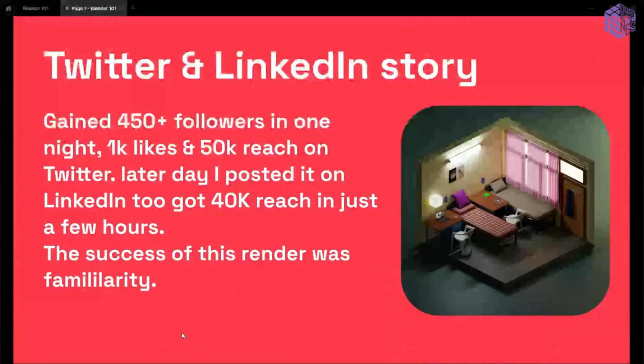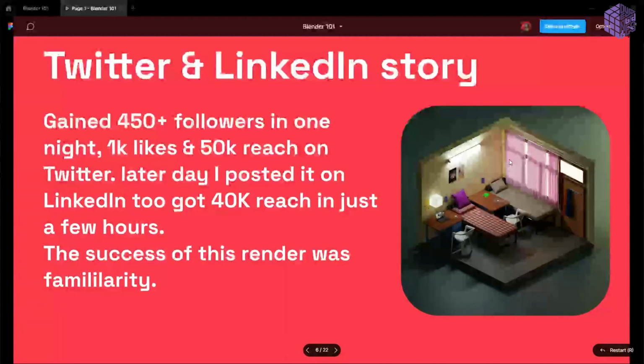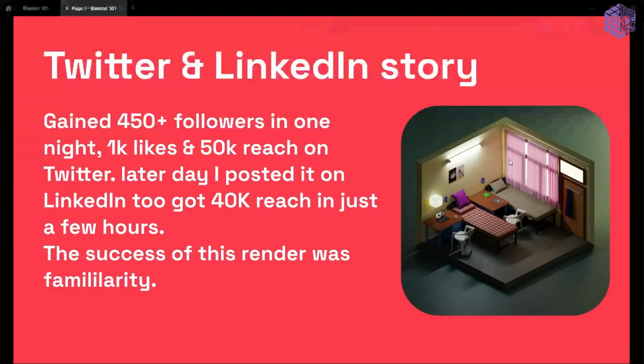Then, okay, my Twitter and LinkedIn story. What happened with my Twitter and LinkedIn? So I gained around 450 plus followers in one night and 1K likes and 50K reach on Twitter in just one night. What happened was that I created this tiny room of my hostel room. One day my roommate just called me and said, "You are making these tiny rooms, so why not make a hostel room?" So I said, yeah, that's a cool idea. I spent 2 days, I guess, and I created this tiny room of a hostel room, and I posted it on my Twitter.